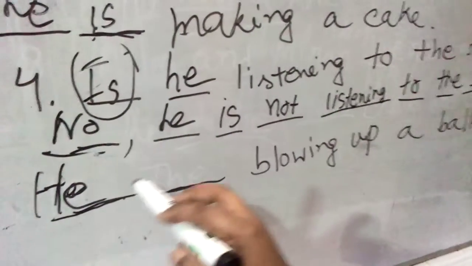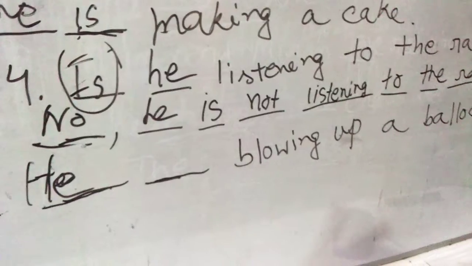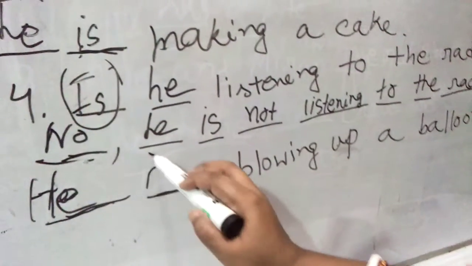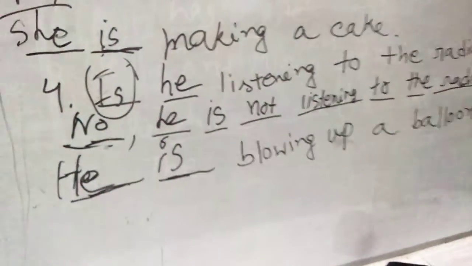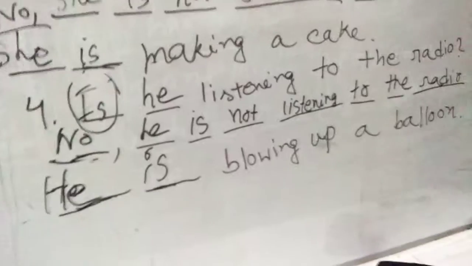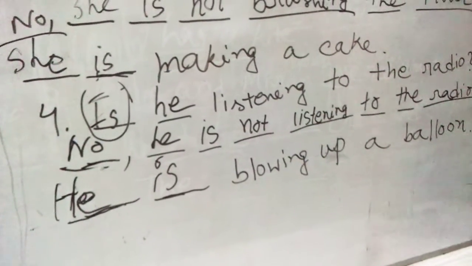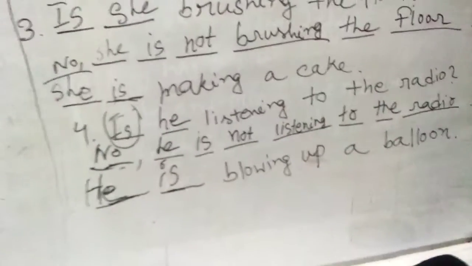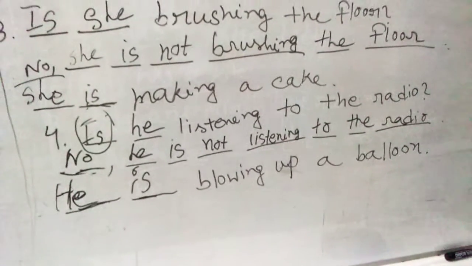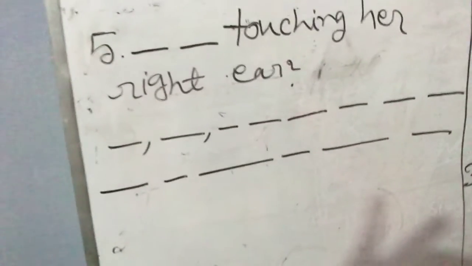Okay, he. Then after he, what comes for present tense? We write is as singular, as an auxiliary verb. So, he is blowing up a balloon. Okay. Now we are done with this fourth one. Now coming to the last one. It is number 5. See.